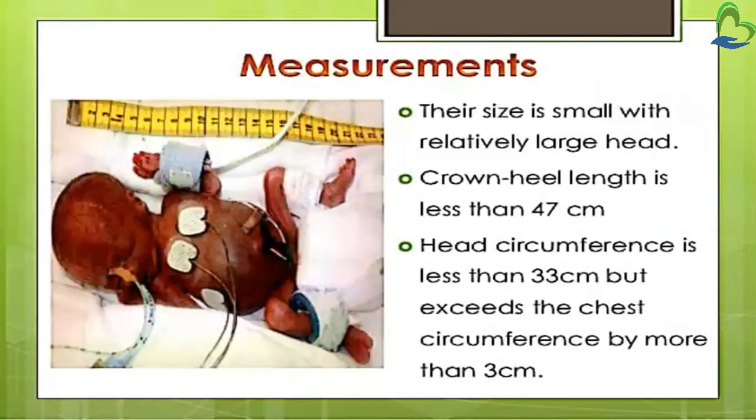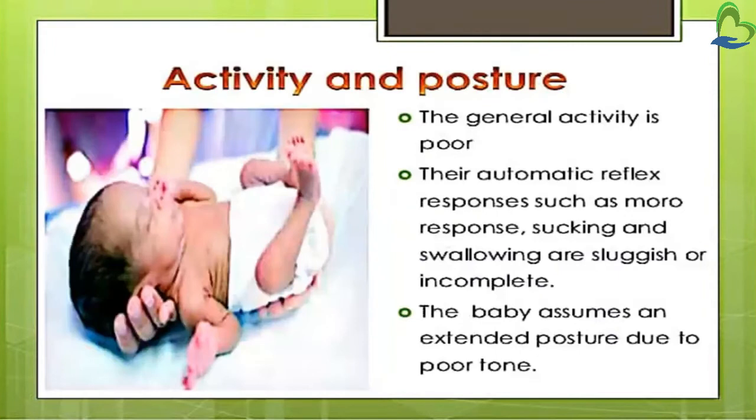Now we will see clinical features. First, measurement. Their size is small with a relatively large head. So the preterm babies' size is small but the head is large. The crown heel length is less than 47 centimeter. The normal length is always 48 to 53 centimeter, but in preterm babies the length is less than 47 centimeter. Head circumference is less than 33 centimeter but exceeds the chest circumference by more than 3 centimeter. So here head circumference is greater than chest circumference, but still the head circumference of these preterm babies is less than 33 centimeter.